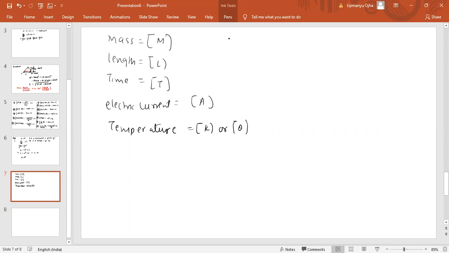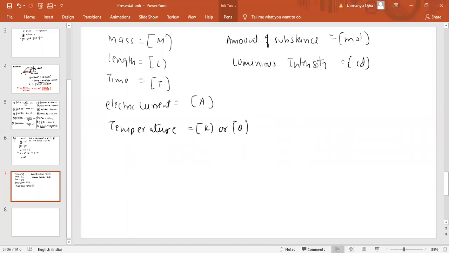Then we have amount of substance, that is mole. One more is there, luminous intensity, that is candela, cd. These are the basic quantities.